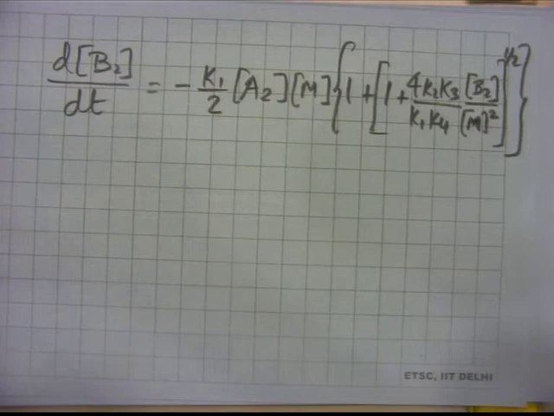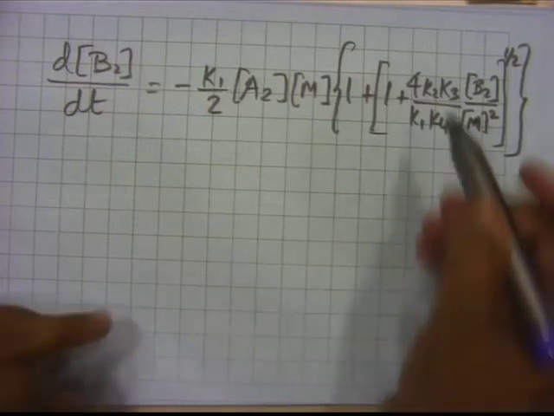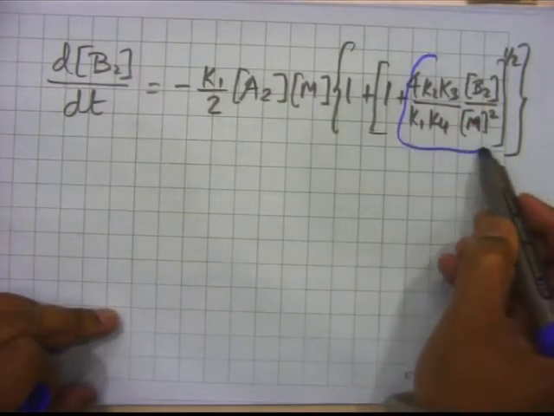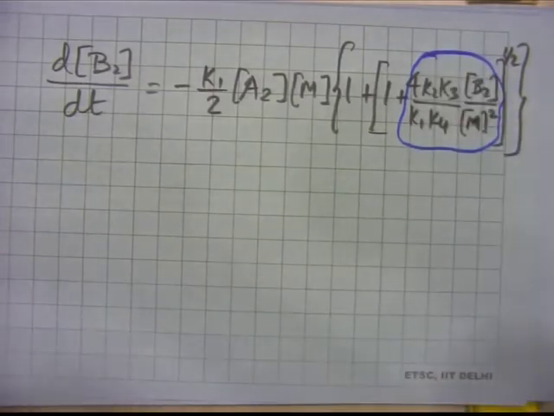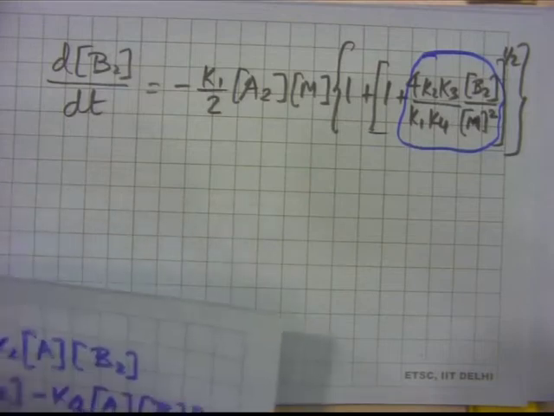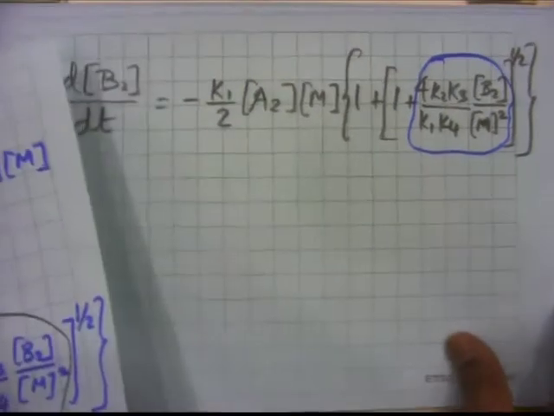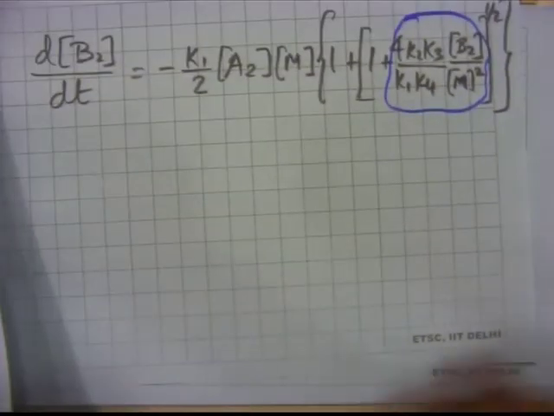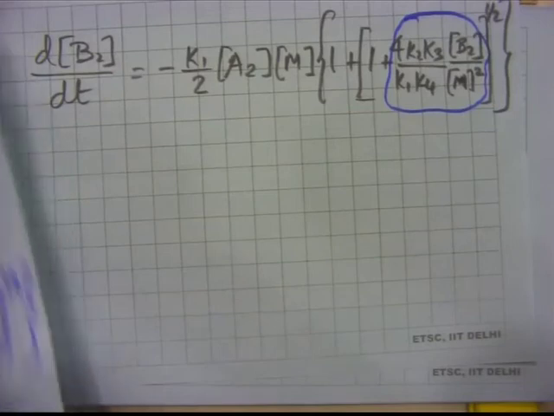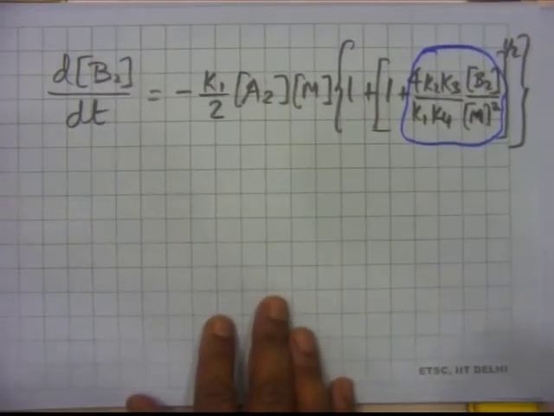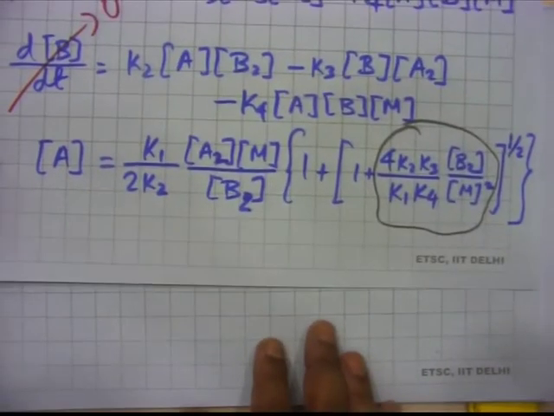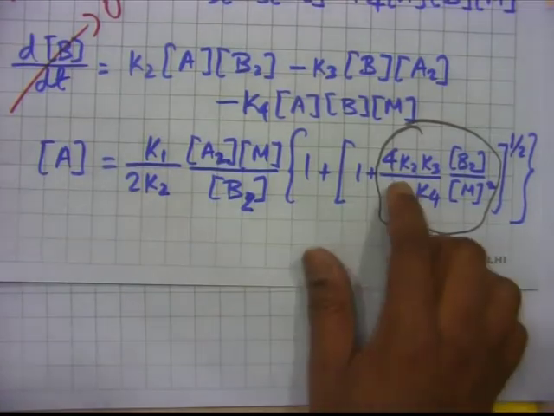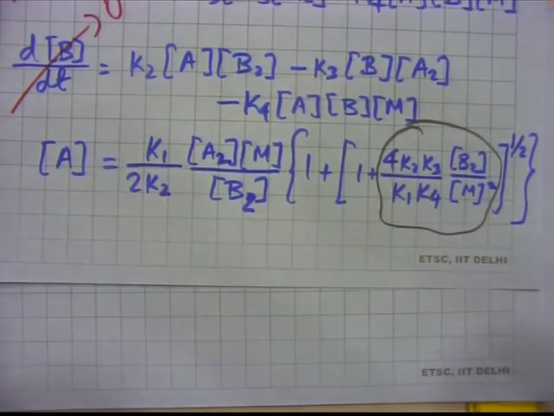So, we had this term, 4 K2 K3 divided by K1 K4 into B2 by M squared, also in the expression for A. We had that, right. This is one expression, the other expression was this one, the expression for A. Both have this 4 K2 K3 divided by K1 K4 B2 by M squared.